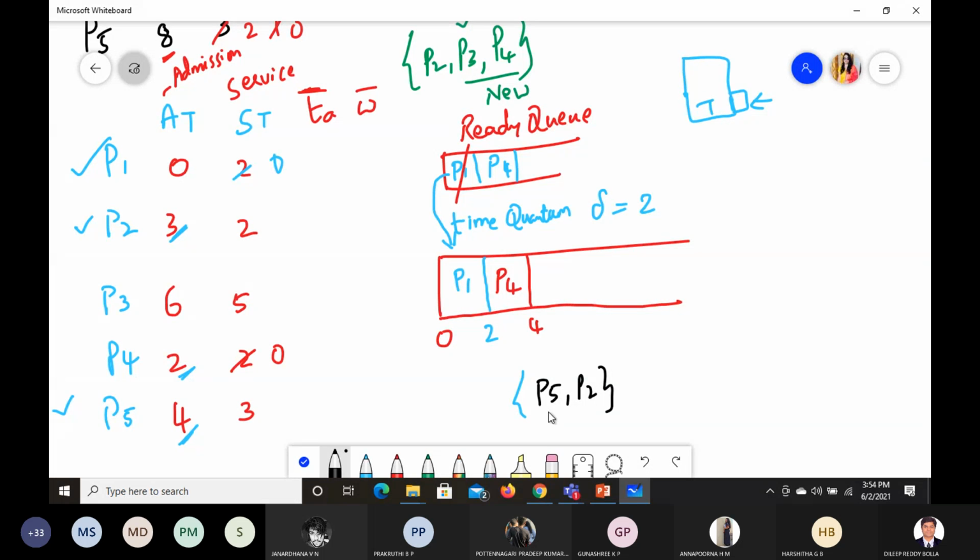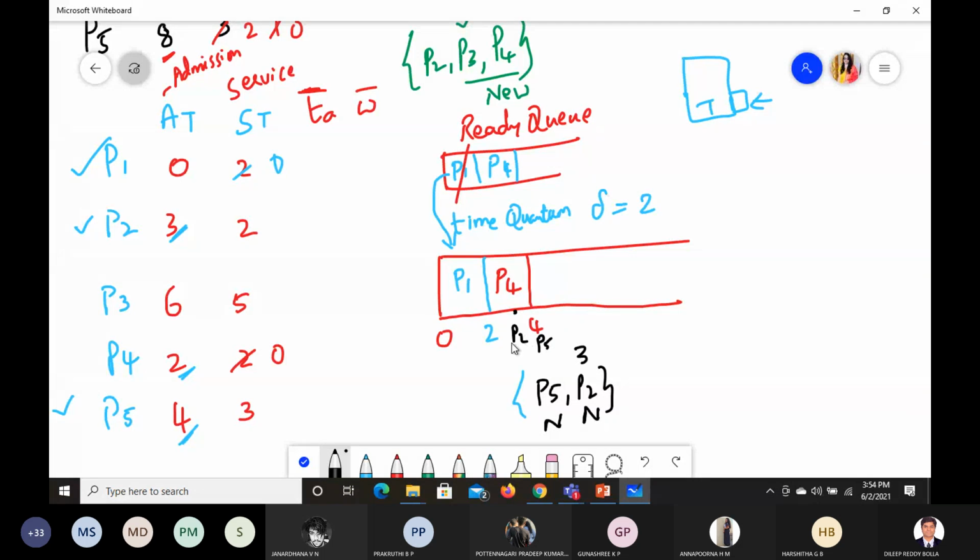Both are new, but P2 came at 3 seconds, here somewhere P2 has come and is waiting. What about P5? P5 came at 4, so exactly here P5 came.